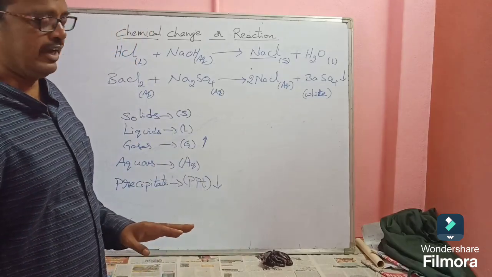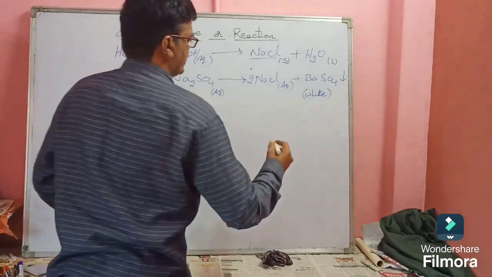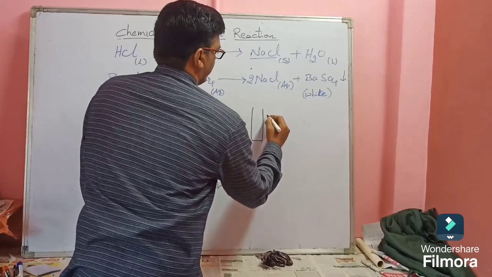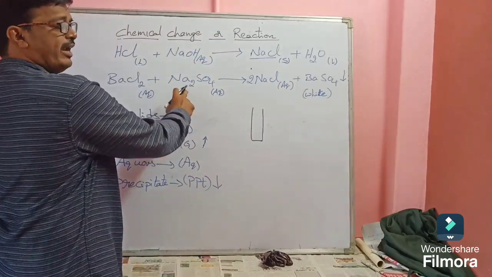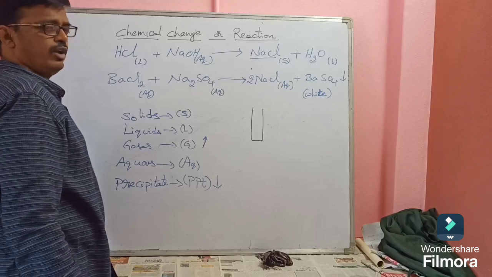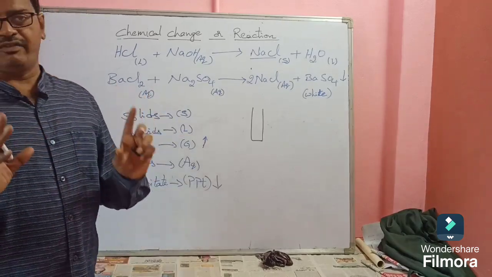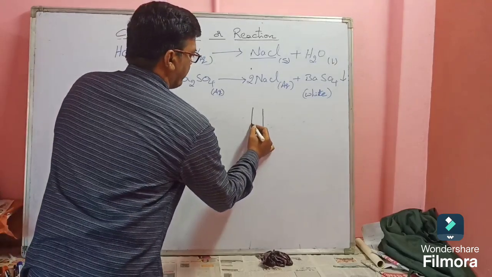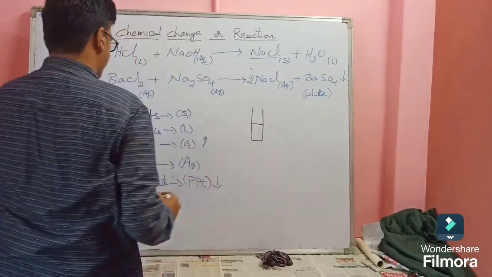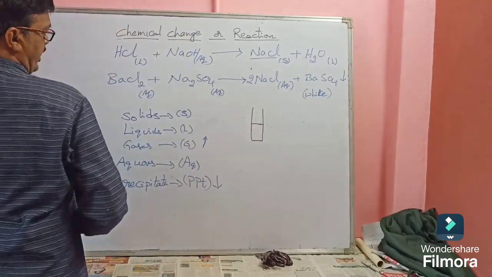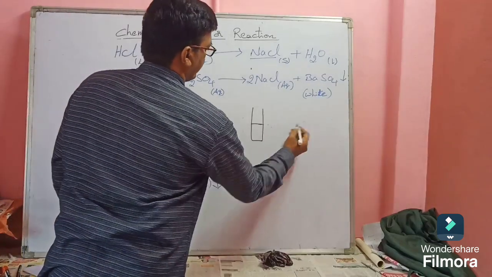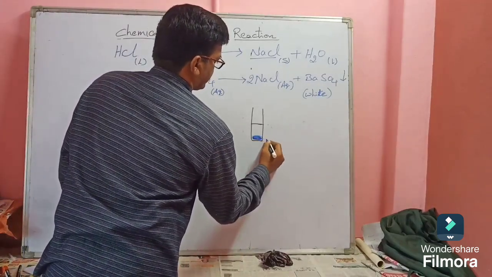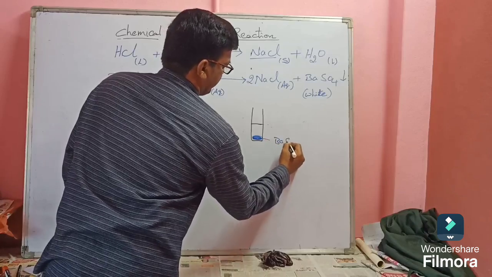If you mix these two in a test tube, what are we mixing? Barium chloride and sodium sulfate. Both are transparent liquids. What will happen after mixing? A transparent solution is formed, and at the bottom a white color precipitate is formed. That white substance is barium sulfate.